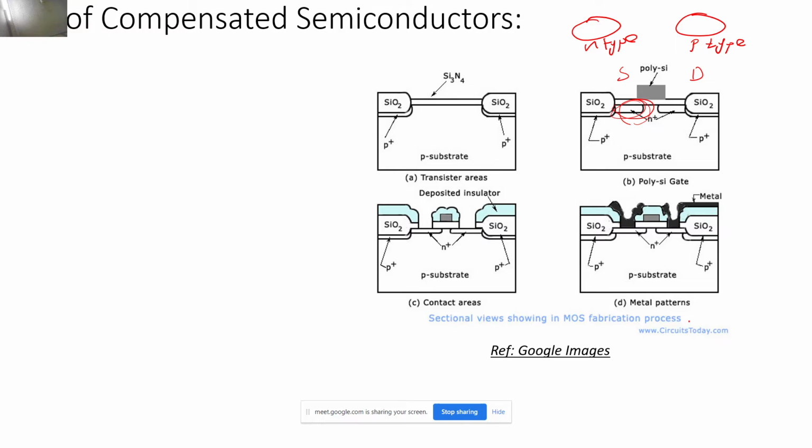We have to build the P-type on top of the N-type or build the N-type on top of the P-type. So we have the p type, and we are doing the implants of n type over here. So you have the Na concentration over here, and now you are introducing the Nd concentration over here as well. So it is not that the compensated semiconductor is just for solving questions. It is actually there, and unless you go through the process of how these MOSFETs are fabricated, you won't be able to understand where these compensated semiconductors are used.